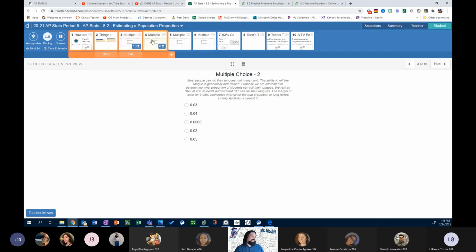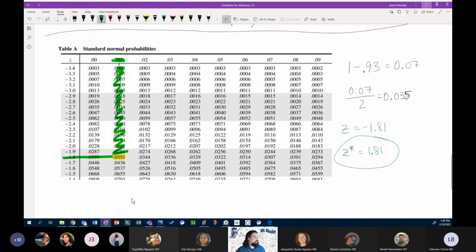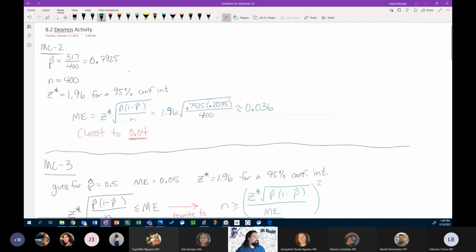Okay, so now we'll look at the second multiple choice question about rolling tongues. For this question, the margin of error is closest to 0.04. And that was the most popular answer for this question, so that's good news. We're going to look at the math behind this. How did we calculate it?